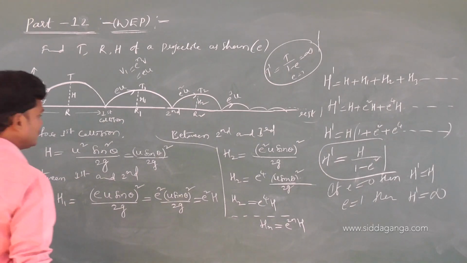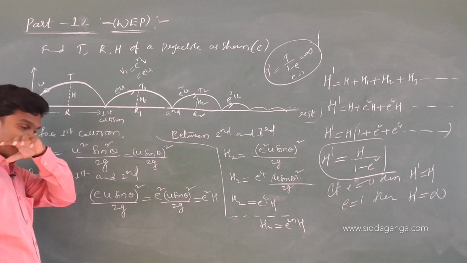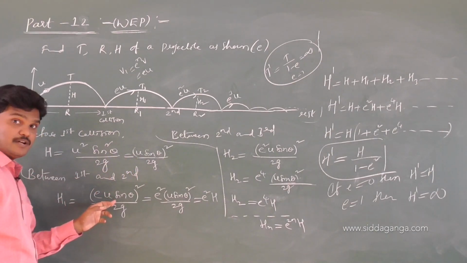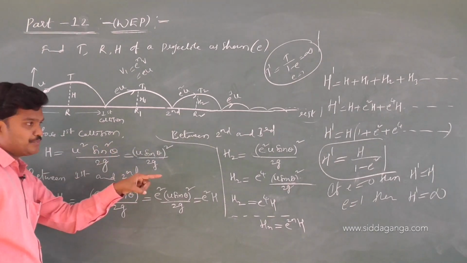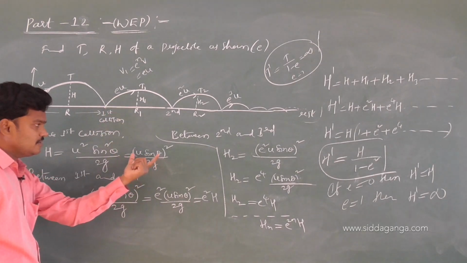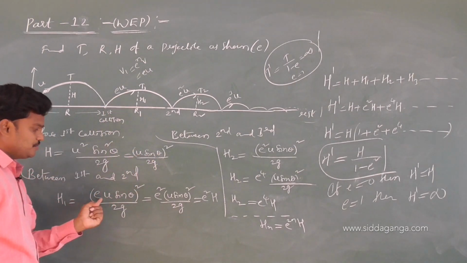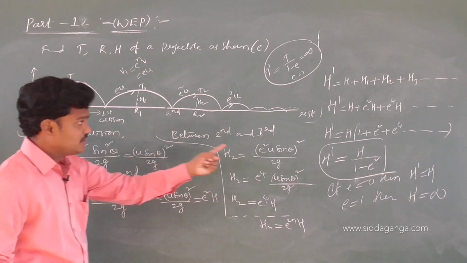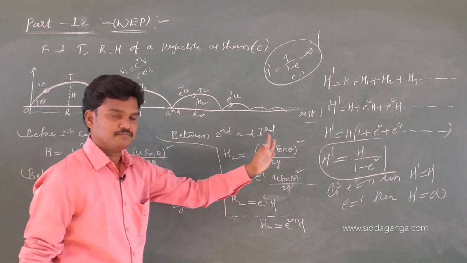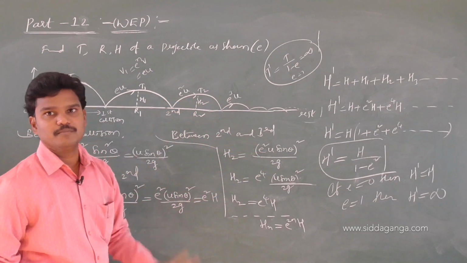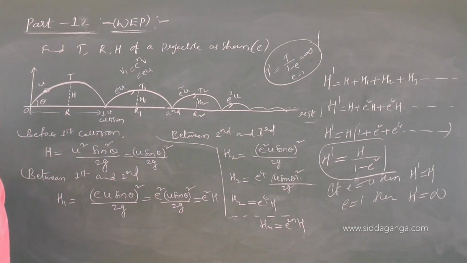Here I have written this as U sin theta. Next, U becomes EU. Next case E square U, E cube U. In place of U, EU. Next case, in place of this U, E square U, remaining as it is. You write that outside and do the simple mathematics. You will get the answers. So we got time, we got height, we got range.